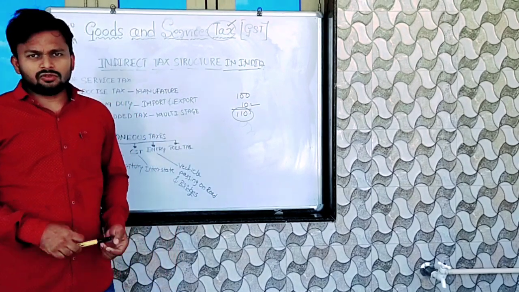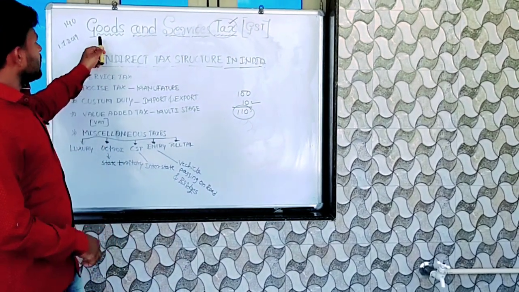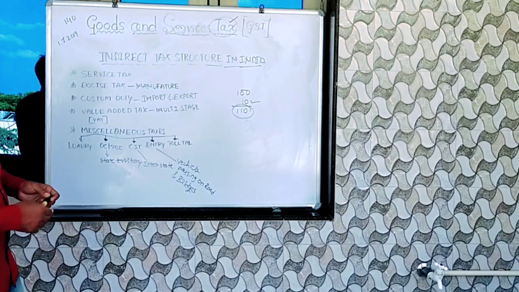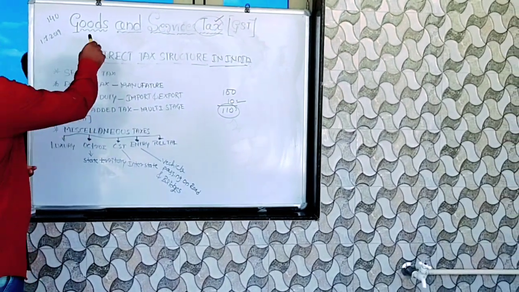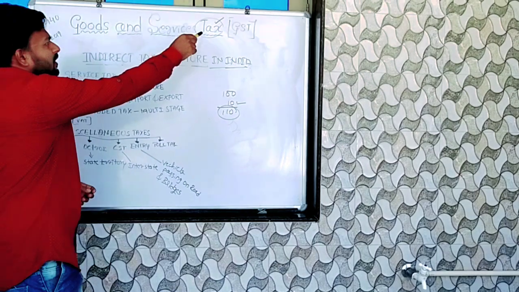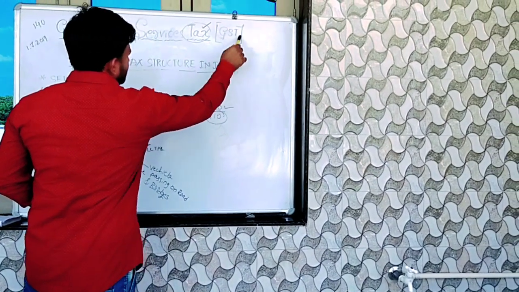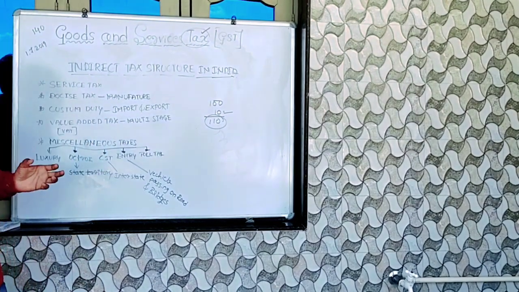Today we have to discuss GST. GST means Goods and Services Tax. GST means what? Using the goods and services, you have to give the tax. That is called Goods and Services Tax, GST. It is an indirect tax.